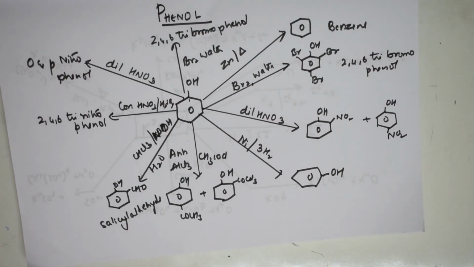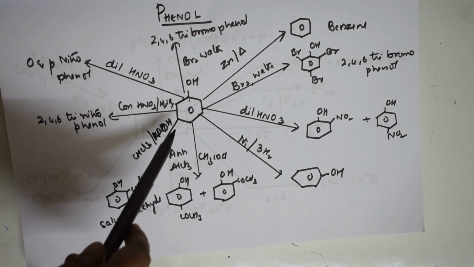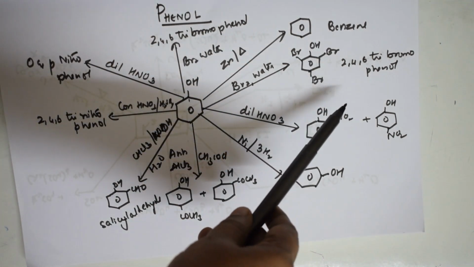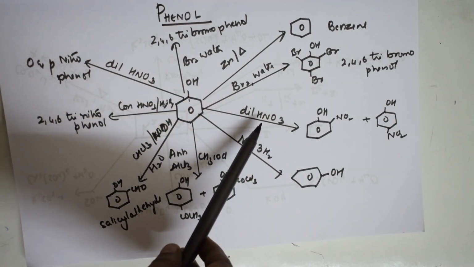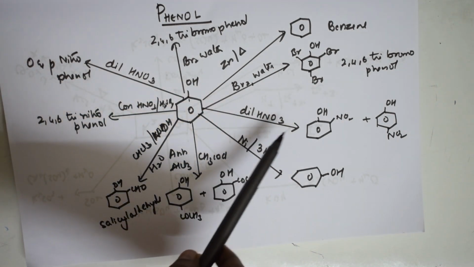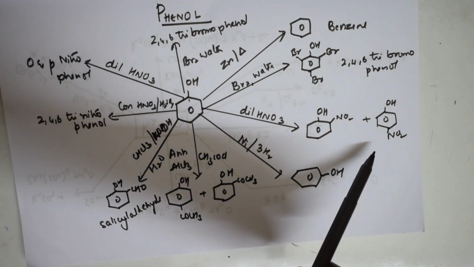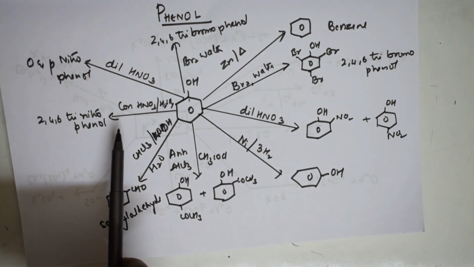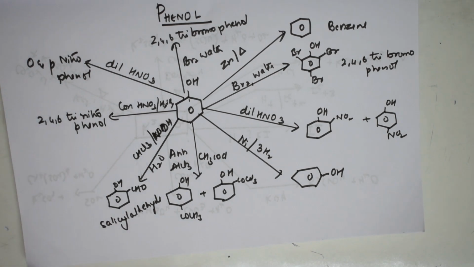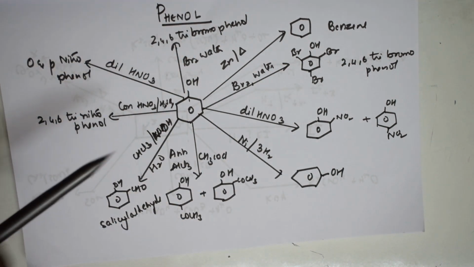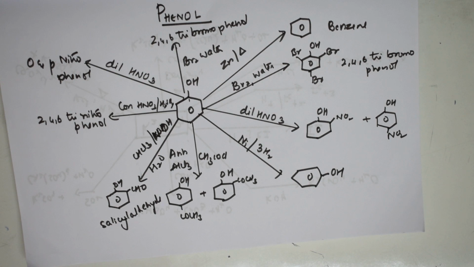Next comes your phenol, all the conversions. Phenol, as an aromatic compound, I can convert into benzene, and 2,4,6-tribromophenol. With dilute nitric acid, I'll be getting ortho and para products. If I use concentrated nitric acid, I get all three positions, 2,4,6-trinitrophenol. Like that, I have given all the conversions with all the reagents. Perfectly, you can study, everything is there in this.